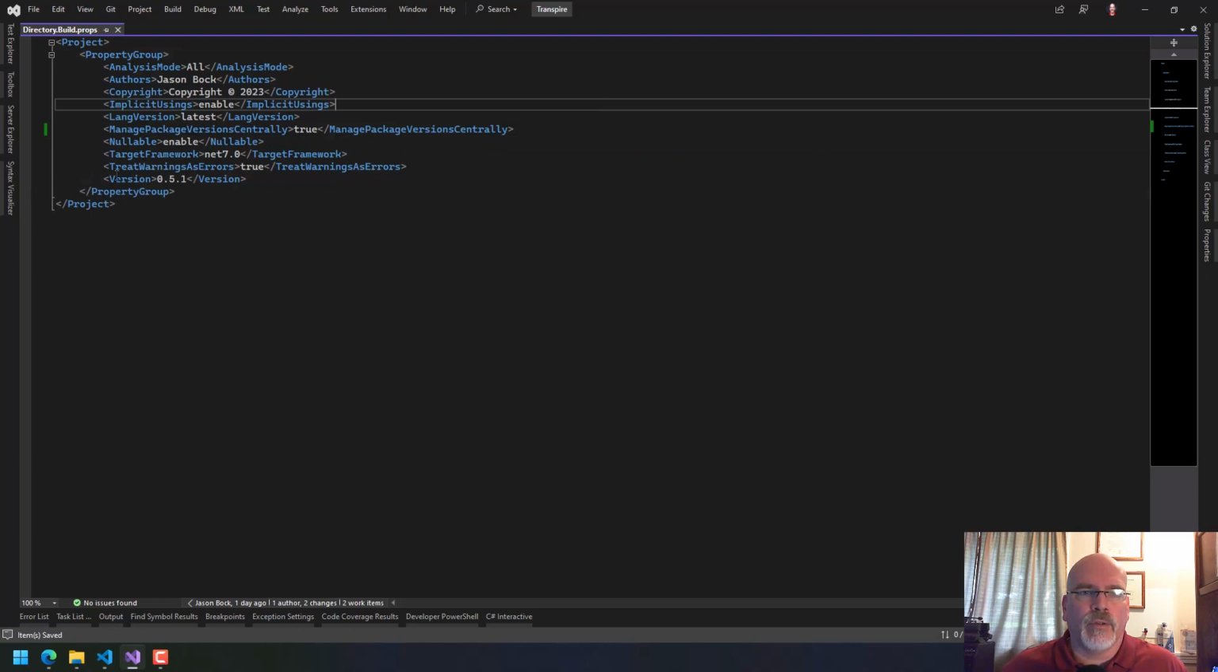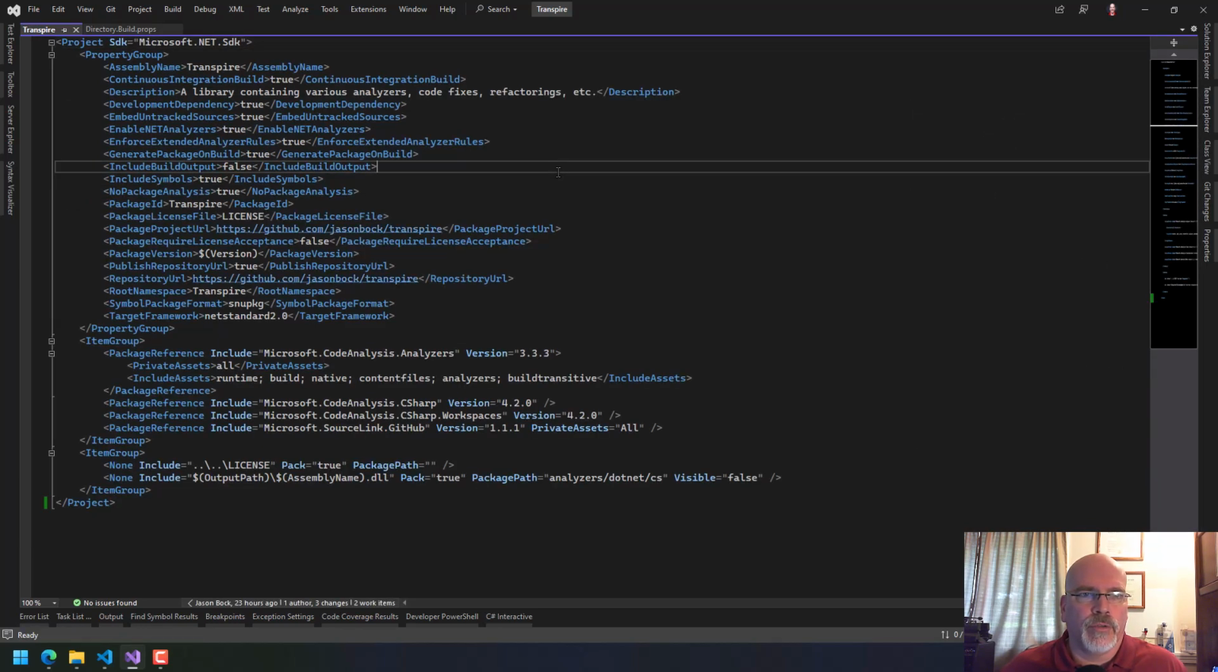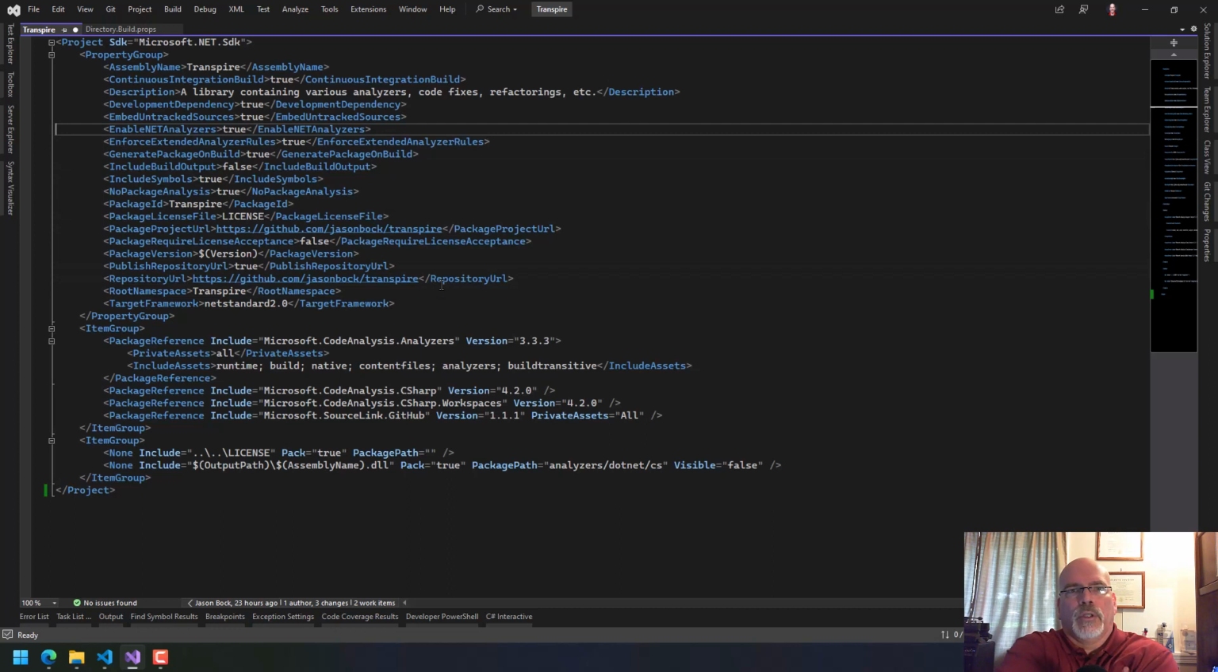Now, I don't think this, we also want to make this 1.0.0. Okay. That all looks good. Mostly looks good. We don't need a symbol package format. That's actually something that I realize, that we really don't need to create a symbol package for an analyzer, because you don't actually step into this if you're releasing it. So I'm pretty sure we don't actually need to do that. Okay.